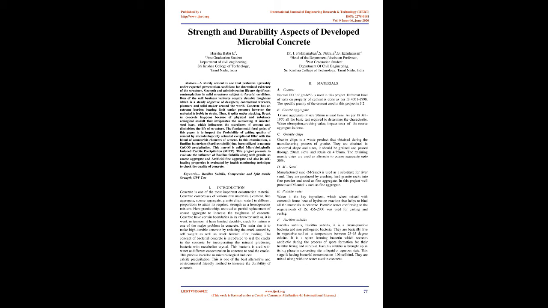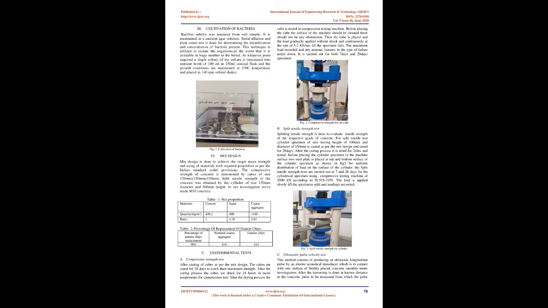The main aim is to make highly durable concrete by reducing the cracks caused by self-weight as well as cracks formed after loading. The concept of bacterial concrete is introduced to seal the cracks in the concrete by incorporating mineral-producing bacteria with metabolized crystal. This bacteria is used with water at different concentrations in concrete to seal the cracks. This process is called microbiologically induced calcite precipitation. This is one of the best alternative and environmentally friendly methods to increase the durability of concrete.